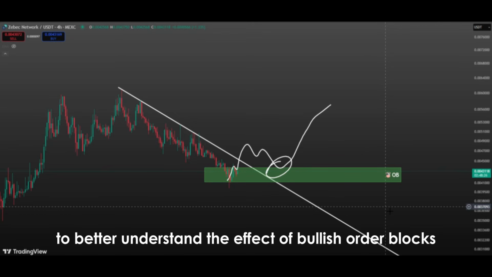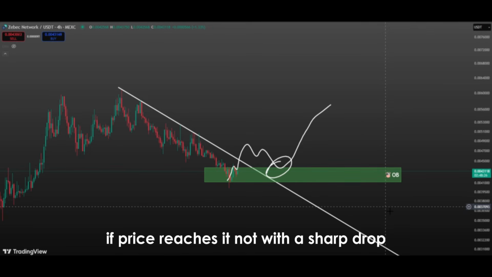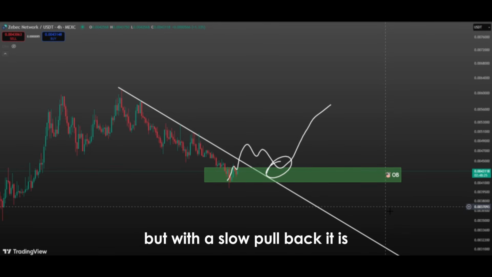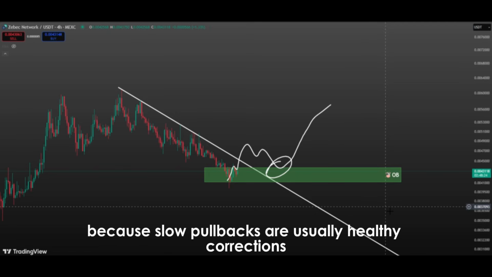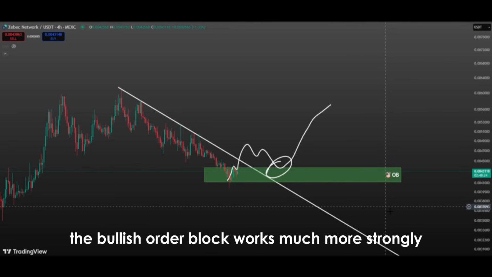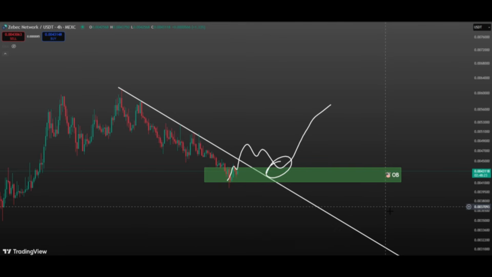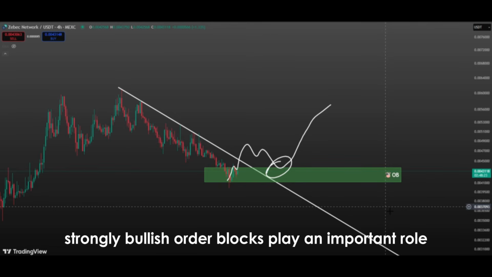To better understand the effect of bullish order blocks, one must also look at how price approaches this zone. If price reaches it not with a sharp drop, but with a slow pullback, it is expected that buyers here will push price upward much more easily, because slow pullbacks are usually healthy corrections and are not backed by panic selling. In such a case, the bullish order block works much more strongly. When price comes to this zone, buyers step in and price turns upward strongly.